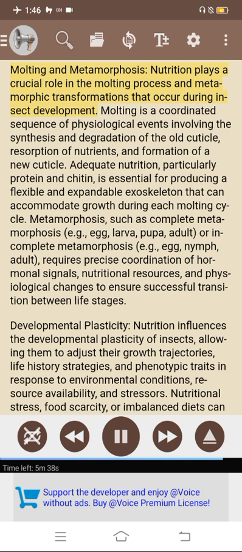Nutrition plays a crucial role in the molting process and metamorphic transformations that occur during insect development. Molting is a coordinated sequence of physiological events involving the synthesis and degradation of the old cuticle, resorption of nutrients, and formation of a new cuticle. Adequate nutrition, particularly protein and chitin, is essential for producing a flexible and expandable exoskeleton that can accommodate growth during each molting cycle. Metamorphosis, such as complete metamorphosis, e.g., egg, larva.